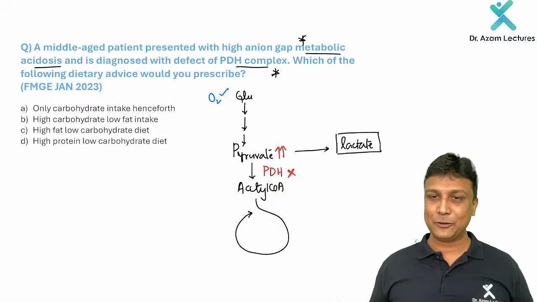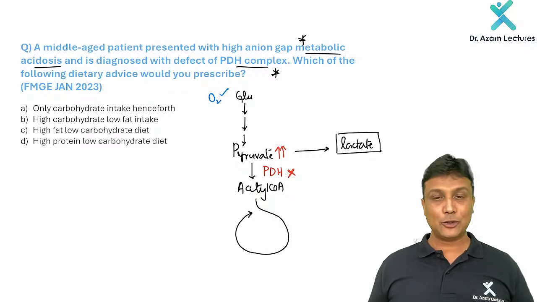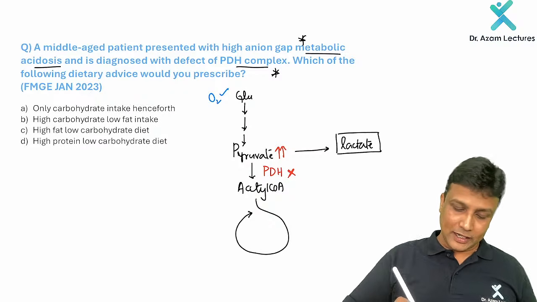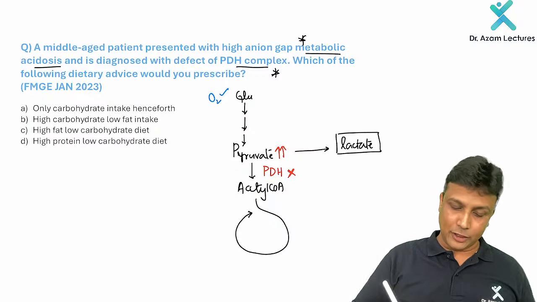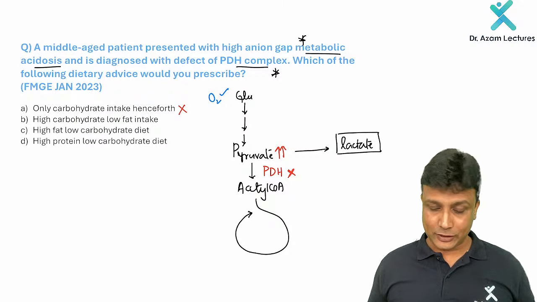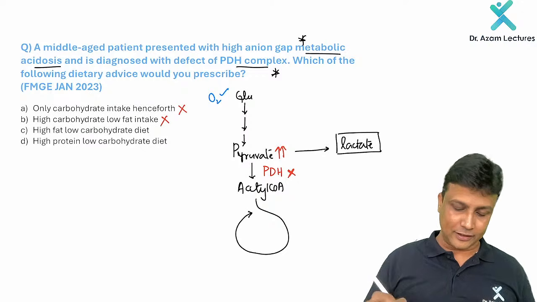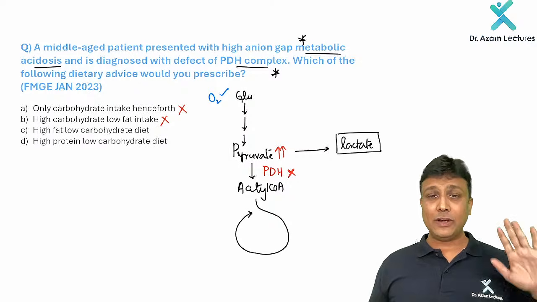Okay, acidosis यहाँ पर हो रहा है. तो अब आप मुझे बताइए like what is the diet that you'll be prescribing to this person? Now, only carbohydrate intake, option number one, no way, no way. We are not at all going to prescribe this one here. Okay. Then high carbohydrate, low fat intake, no carbohydrates. So these two options are eliminated. We have to give low carbs.